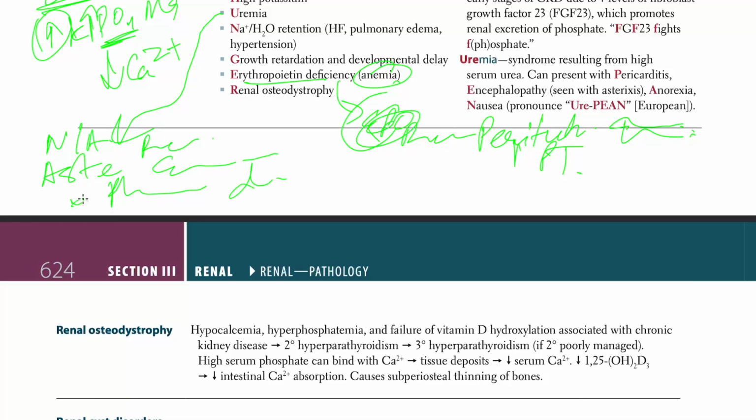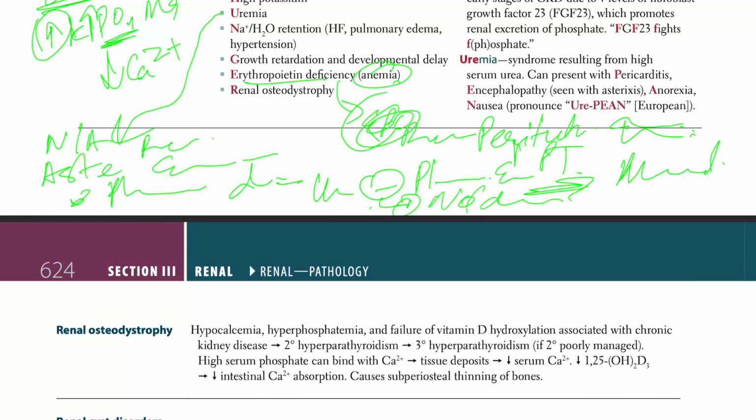Uremia inhibits platelet aggregation, which is going to cause bleeding, mucosal bleeding. Neutrophils even don't degranulate. Uremia inhibits neutrophil degranulation, which will lead to infections. Okay, that's with all uremias and all that.